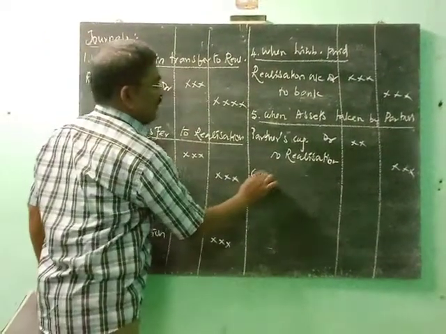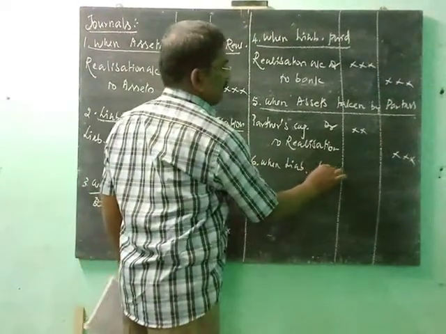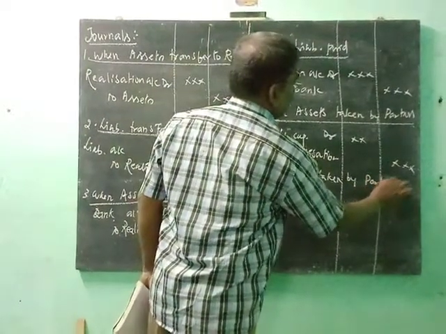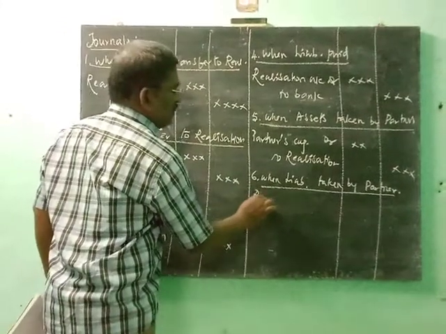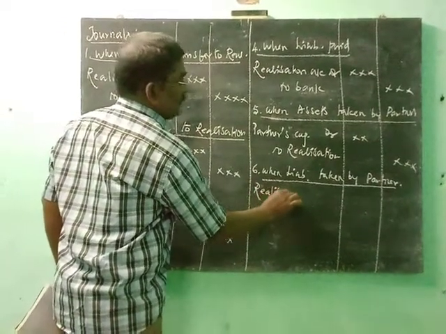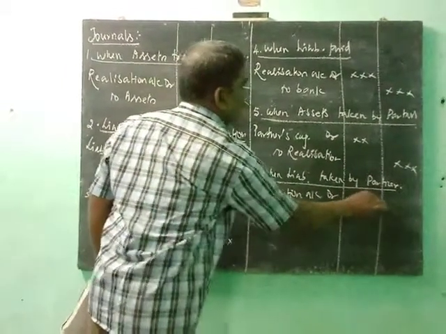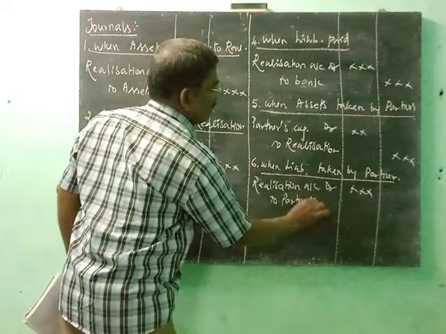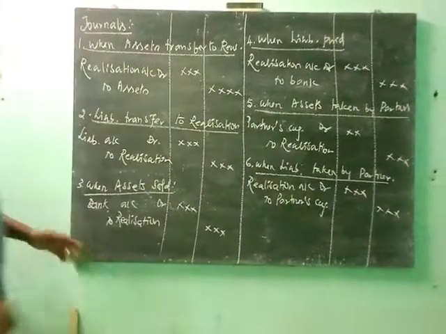Same when liability is taken by a partner. For that, the journal is Realization account debit to partner's capital account. So this is very important.